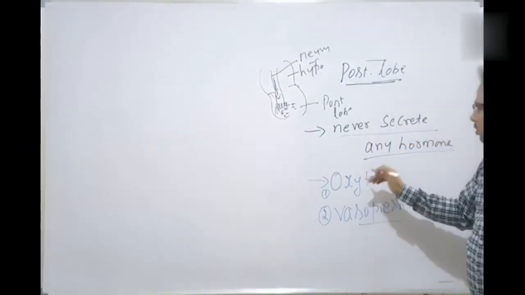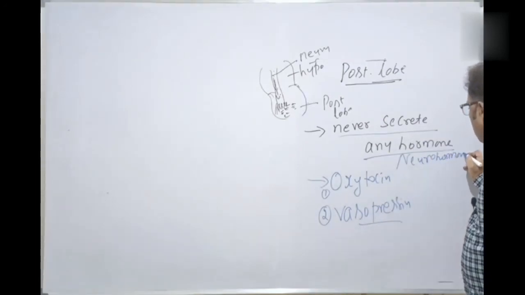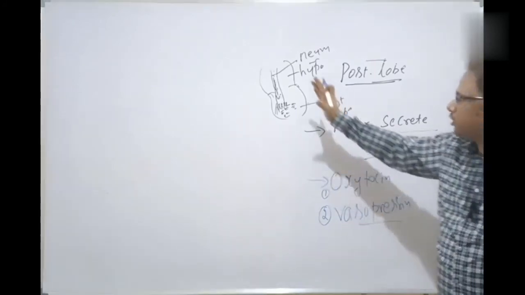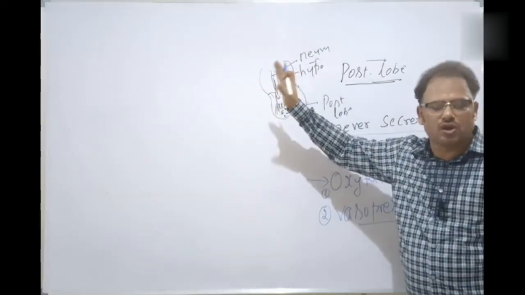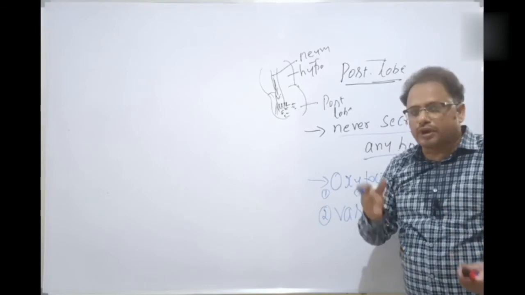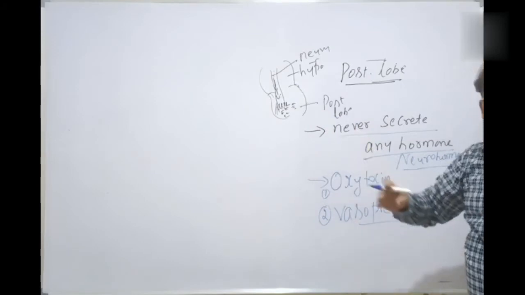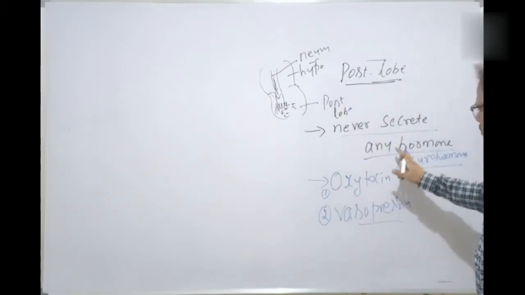These are called neurohormones, because the hormone is arising from the neural part called the hypothalamus, a part of the brain. That's why neurohormone, because the hormone is released by the neural structure, the hypothalamus.